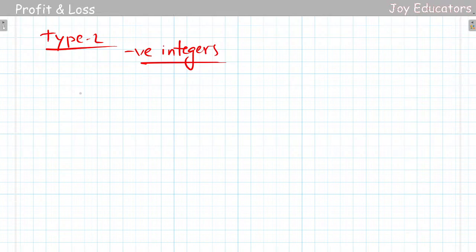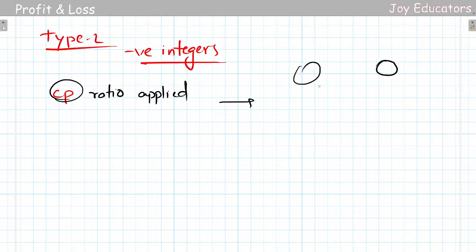If we take cost price and apply the ratio, there will be values here. Whenever one is negative and one positive I'll do one thing, and whenever both are negative I'll do another.